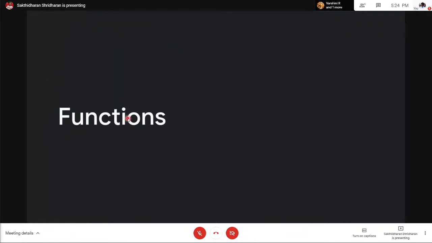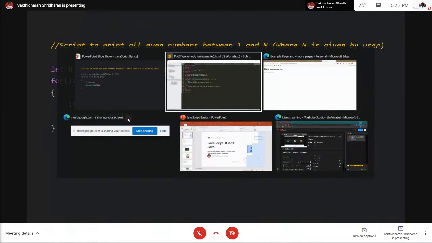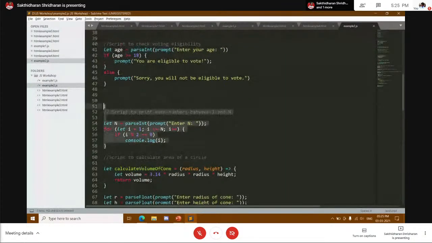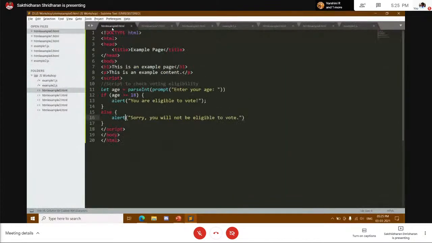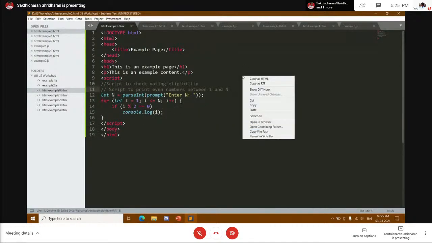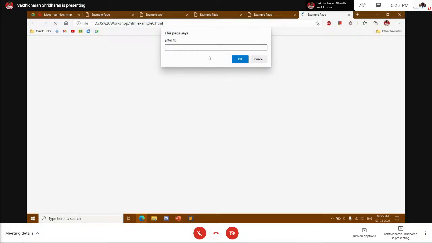And then let's go to functions. Okay, we'll execute this part of the code here. So here's the code, and let's take it through. So enter n, so 15.